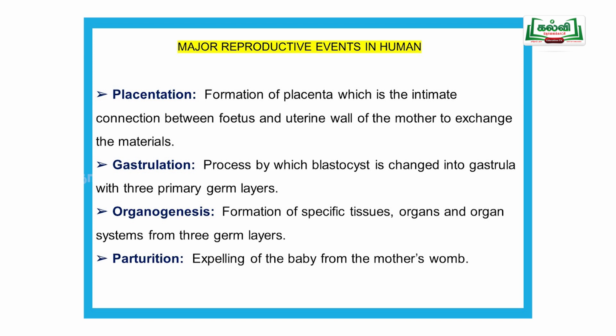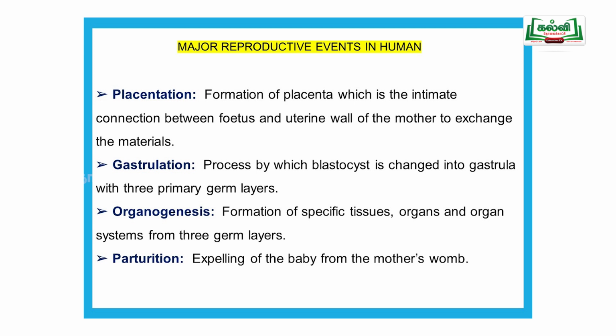All the things, for example oxygen and food, enter from the mother to the child's body through the placenta. From the child's body, carbon dioxide and nitrogenous waste are passed out through that only. So that communication occurs in the placenta. It also protects the baby or fetus.